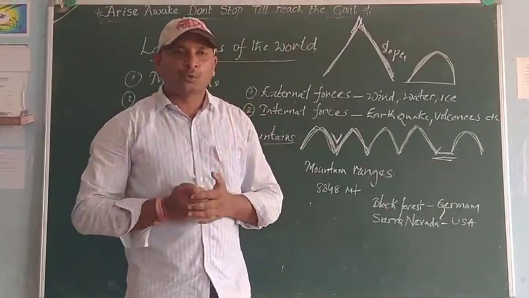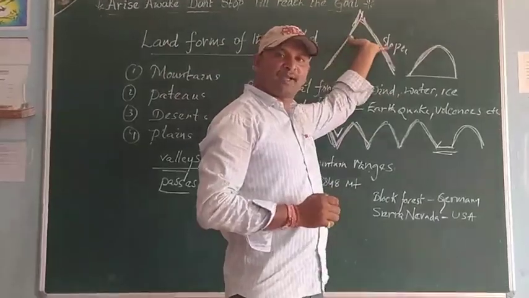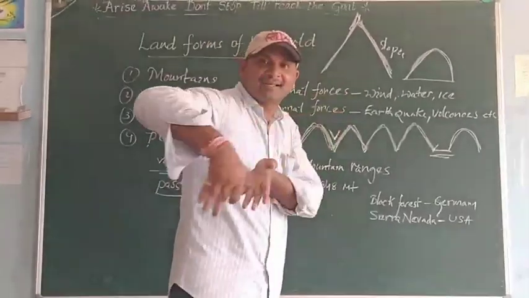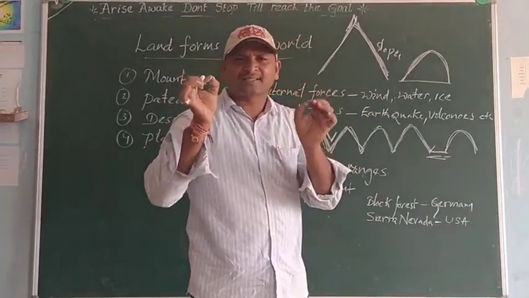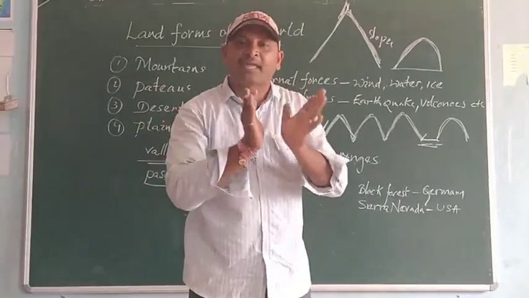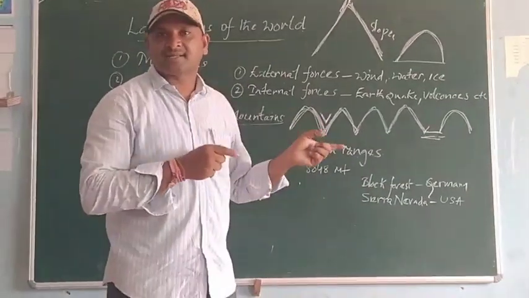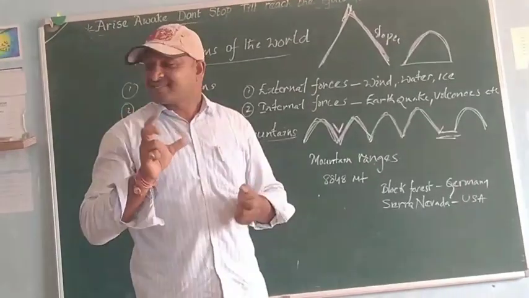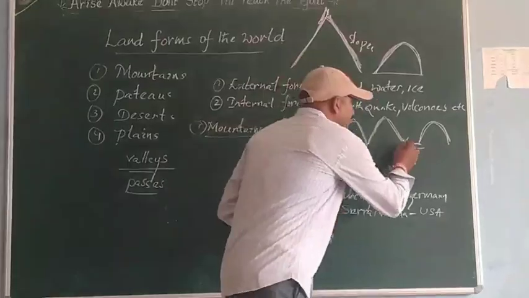If we want to cross the mountains, these work like ways or roads. So passes are natural narrow gaps between the mountains. For example, the Khyber Pass in Pakistan and Afghanistan is a very important example of passes.